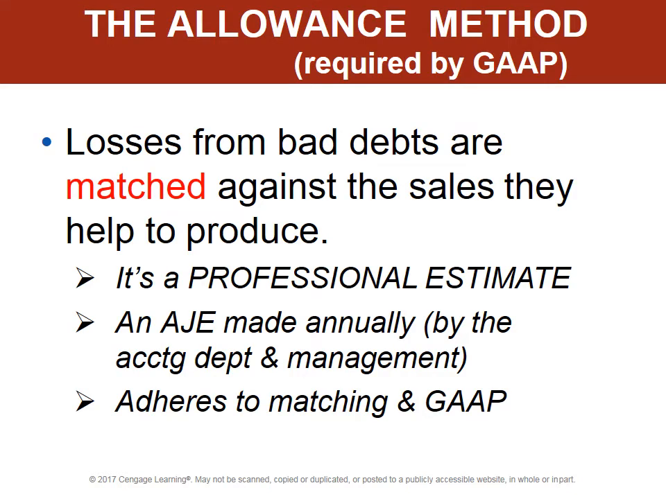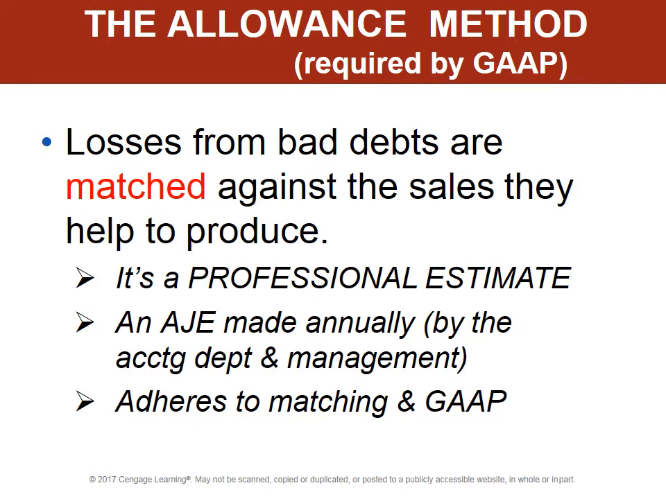So this is required by the matching principle. That's why matched is put in bright red there. Losses from bad debts are matched against the sales they help produce. That means that if you sell as a company $1 million during a year and you think that of the accounts receivable you have, a certain amount is not going to be collectible because that's what you found historically, then you have to make an estimate. It's a professional estimate. It's based on facts from prior years. It's based on what's going on with the economy.